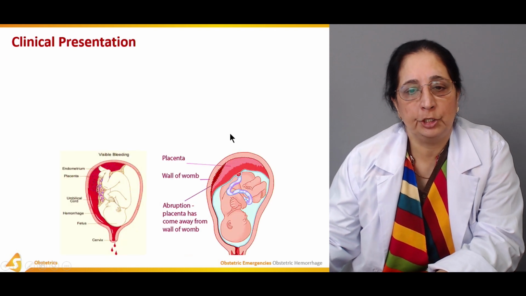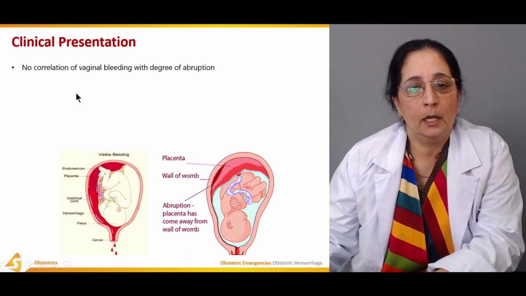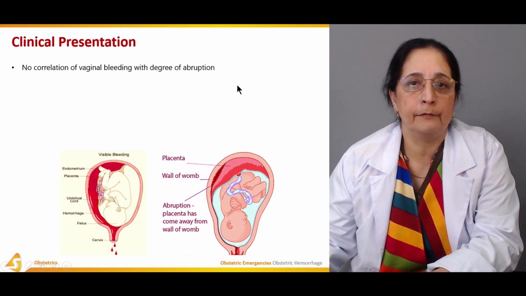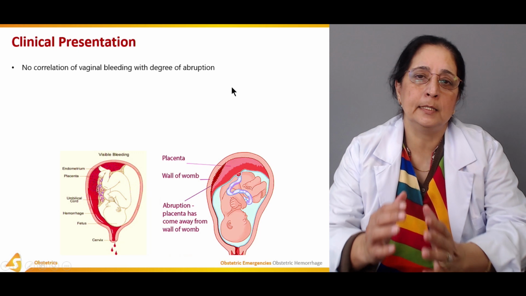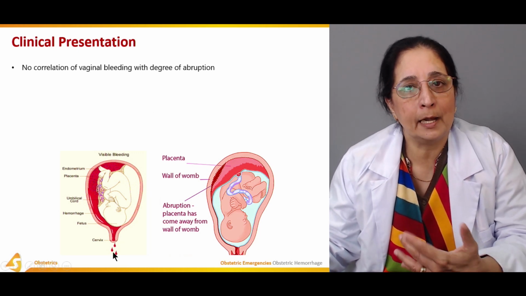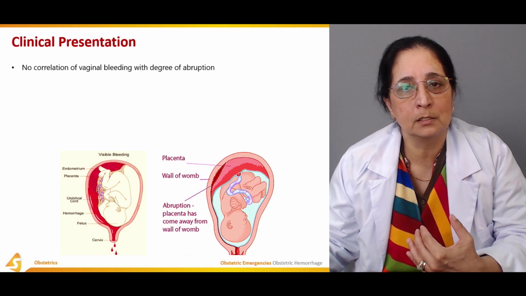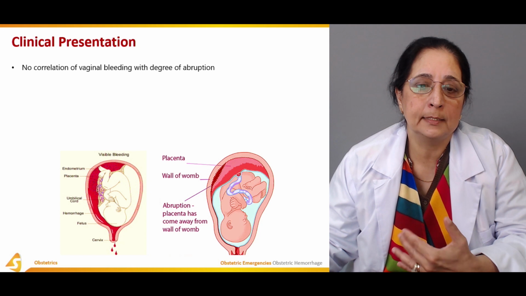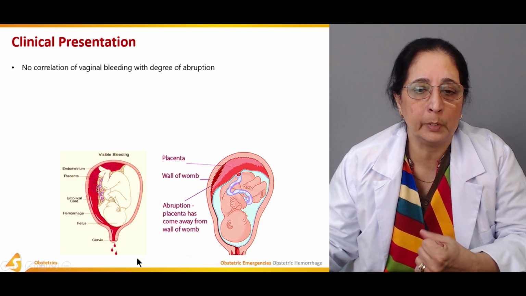Clinical presentation of the patient: there is no correlation of vaginal bleeding with the degree of abruption. So if the blood is coming out of the vagina, just by looking at that blood, you cannot tell how bad the abruption is or how bad the condition is.